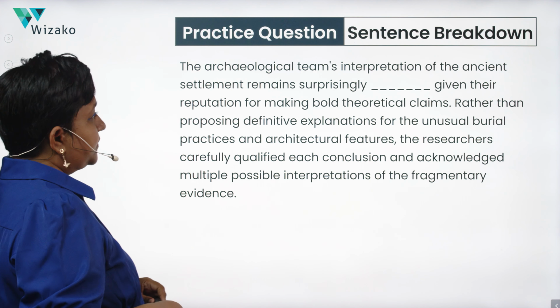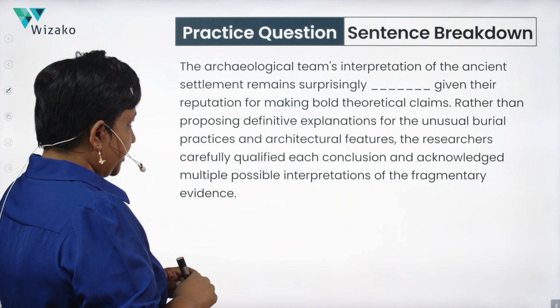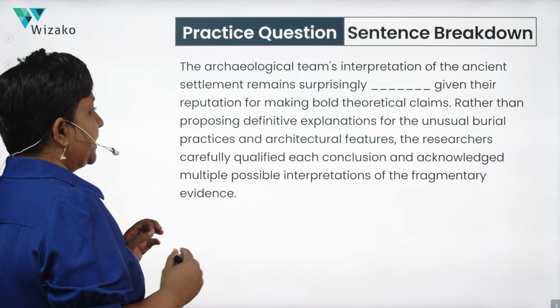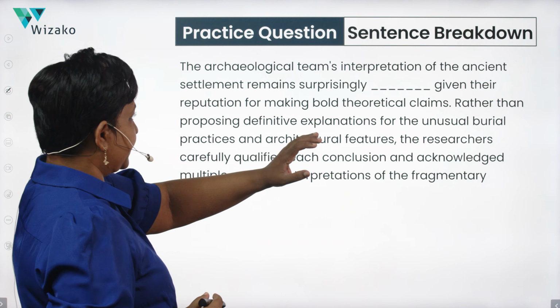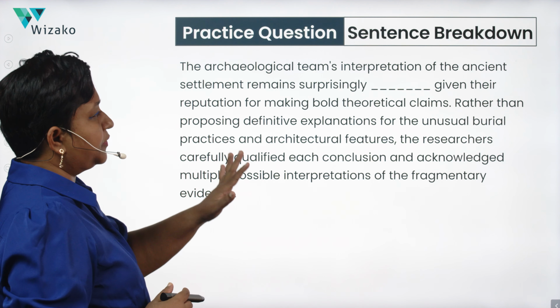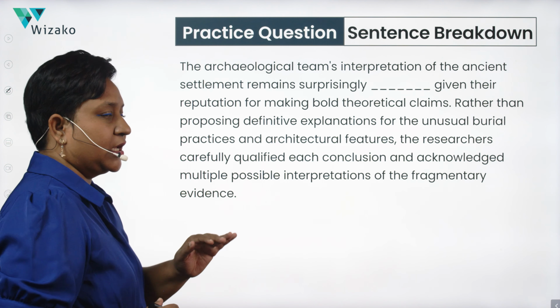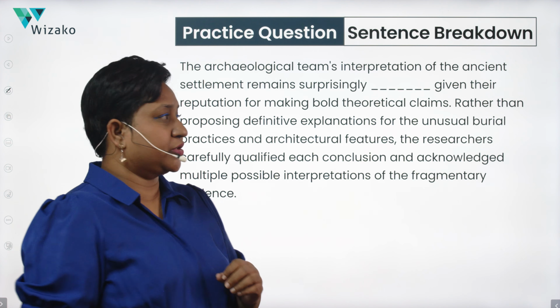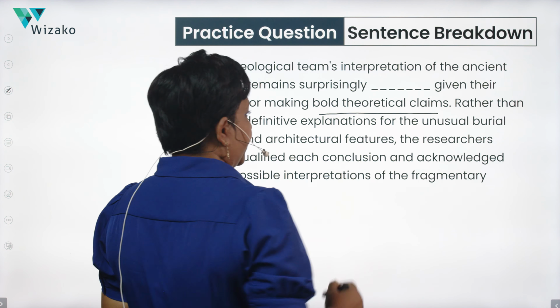The archaeological team's interpretation of the ancient settlement remains surprisingly blank, given their reputation for making bold theoretical claims. So we have an archaeological team, they're interpreting something. This particular archaeological team has a reputation. Reputation for what? They make bold theoretical claims.